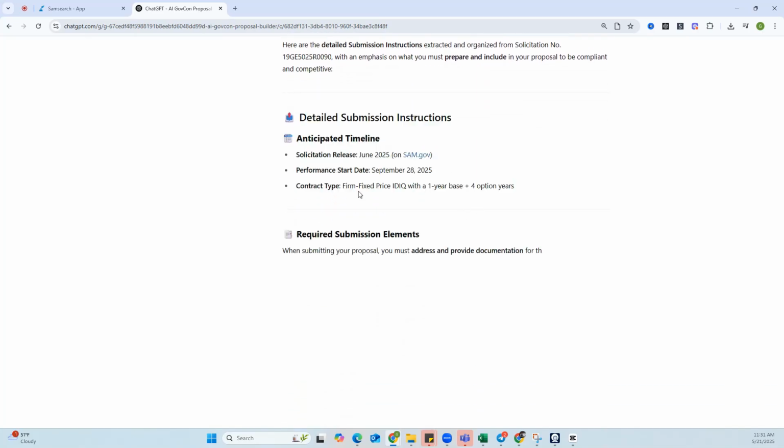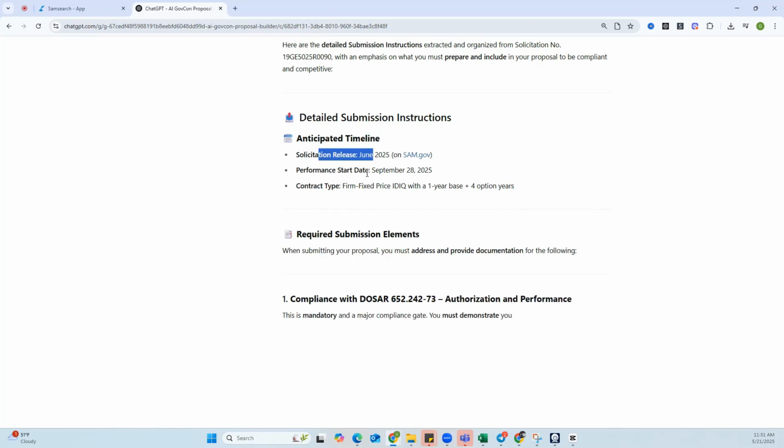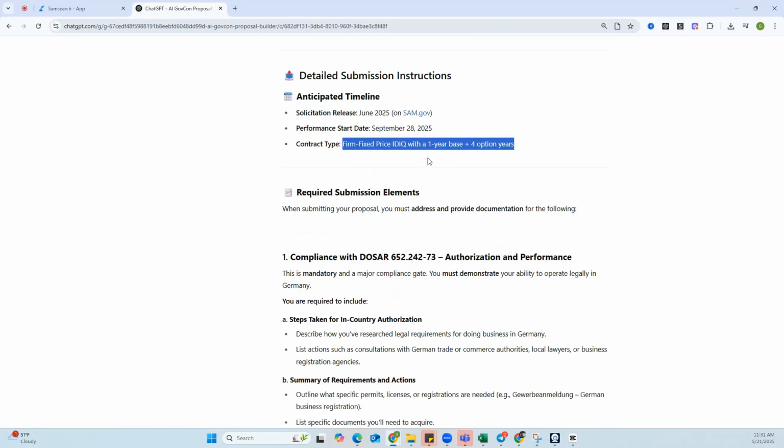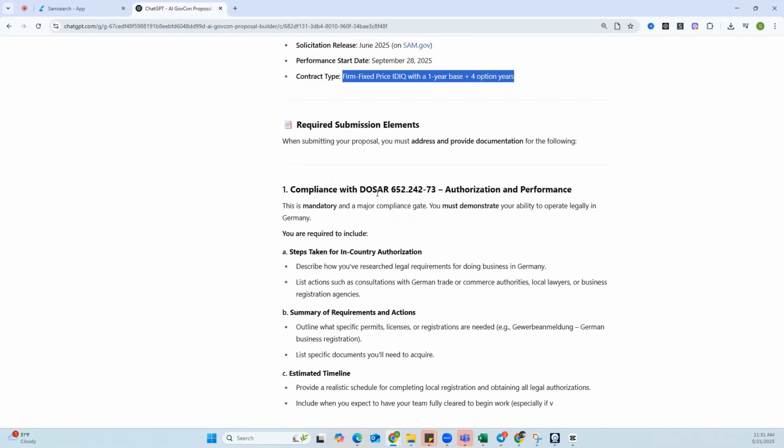Detailed submission instructions, solicitation release, June 2025. So this is a pre-solicitation. You can start following this and making some submissions. September 28th, it's a fixed price, 1 base year plus 4-year option.